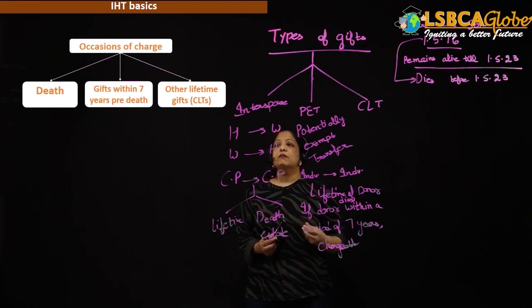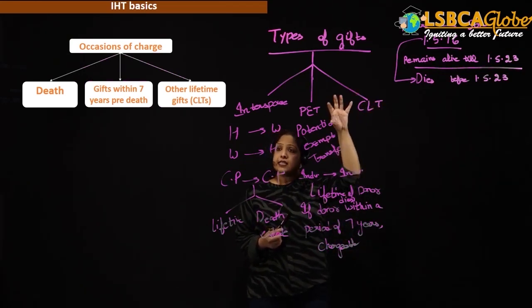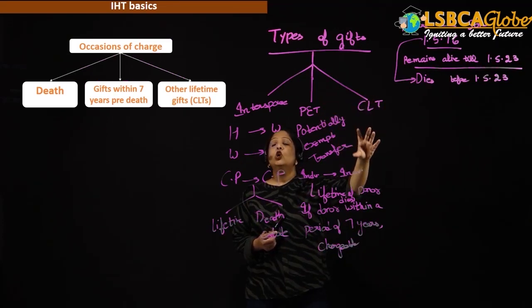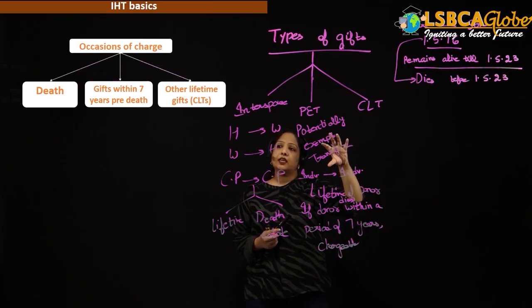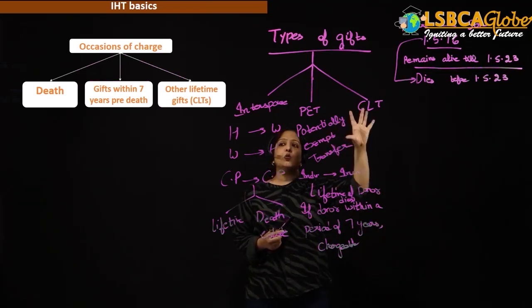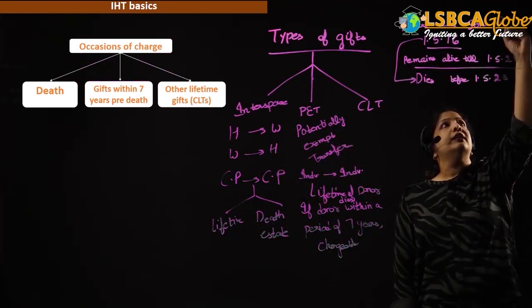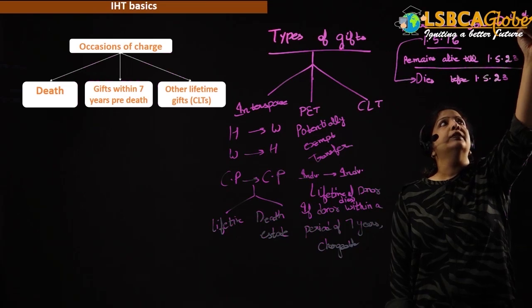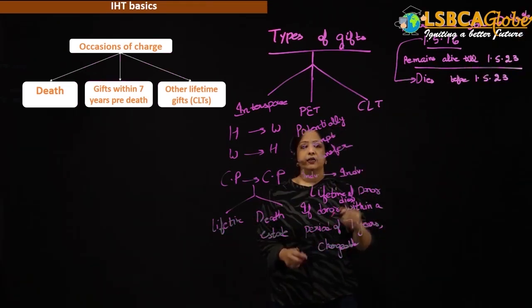Now you will ask me, ma'am, who is going to pay? Who has received the gift? Son has received the gift, class. So who is going to pay? If son has received the gift, then obviously the son is going to pay, and on death date, the IHT rate is 40%. Right? Yes, class.